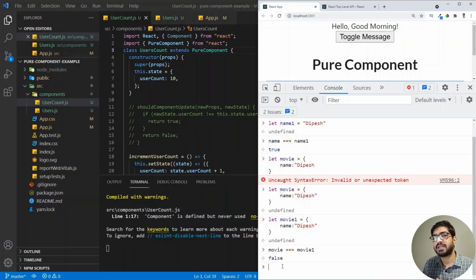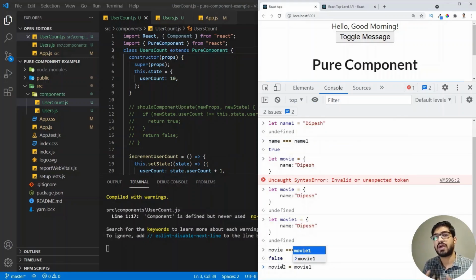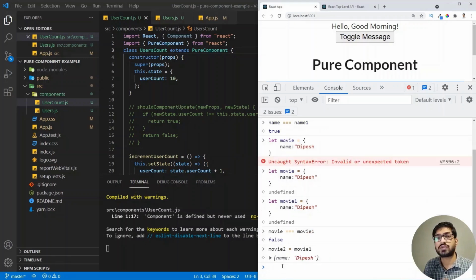So this will only give me true if I assign, let's assign a movie two and movie one. So now I'm assigning movie one to movie two. Now if I compare movie one with movie two, then I'm going to get true. So we have to be careful that pure components were introduced to enhance performance, but they only work well with primitive data types. And for complex data types, sometimes it can give you a false positive.